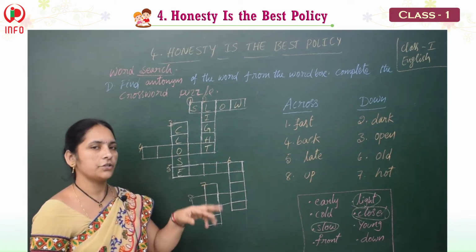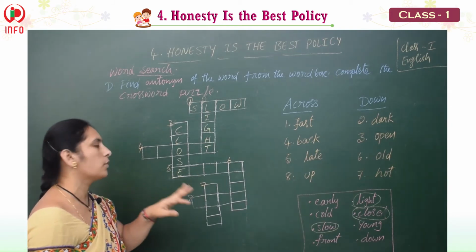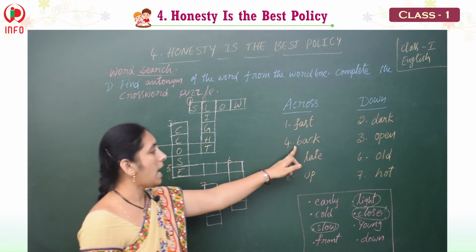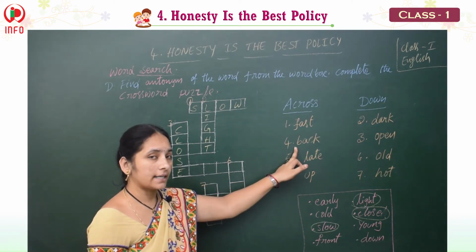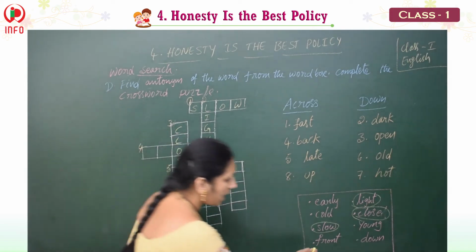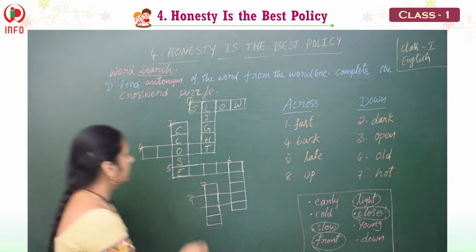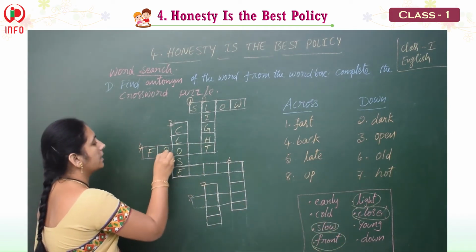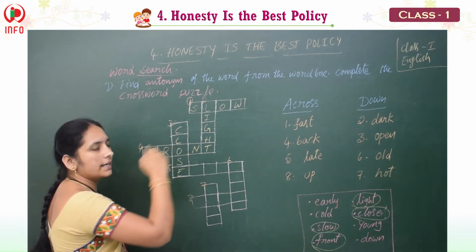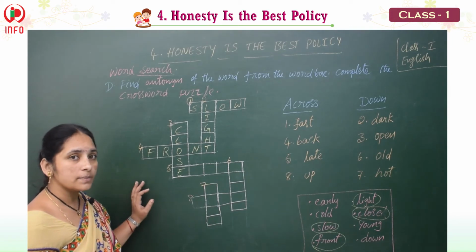If they give opened, we should write closed. But open means close. Next one, fourth one across. Here where do we have? Back. Back opposite, front. Do we have it here? Yes, front. Then write front here. F-R-O-N-T. Front. Understood how to fill the crossword puzzles?